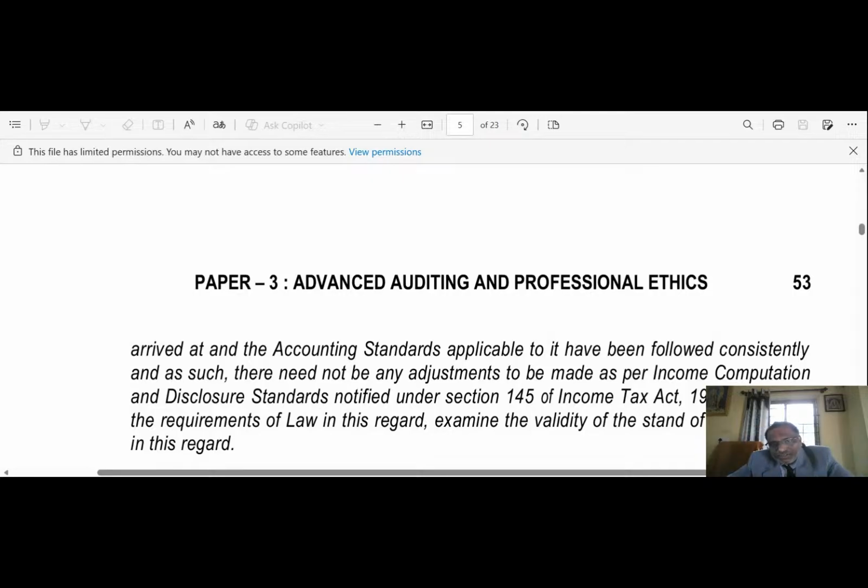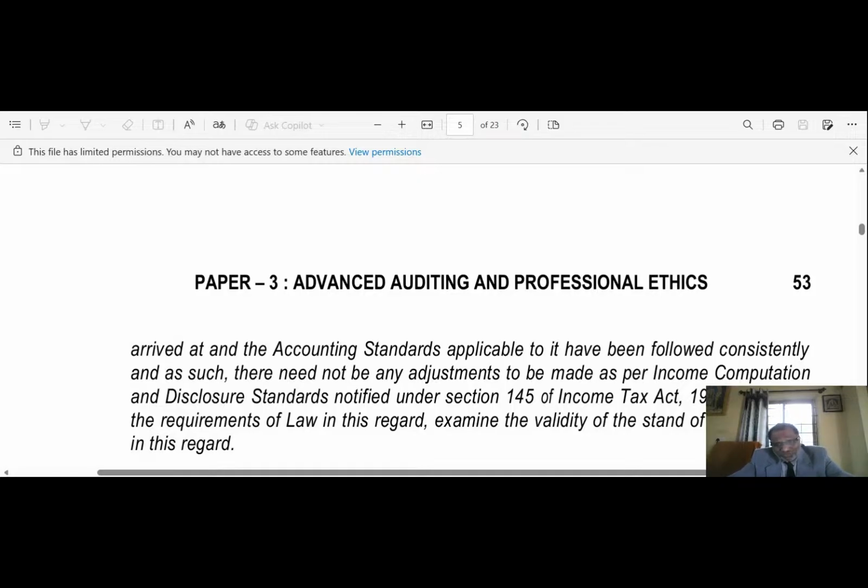My dear friend, to answer this question, income computation and disclosure standards, ICDS. Section 145 of the Income Tax Act 1961 deals with the method of accounting.